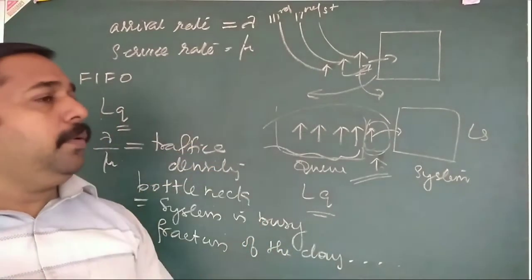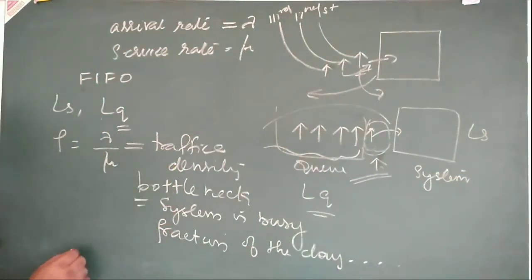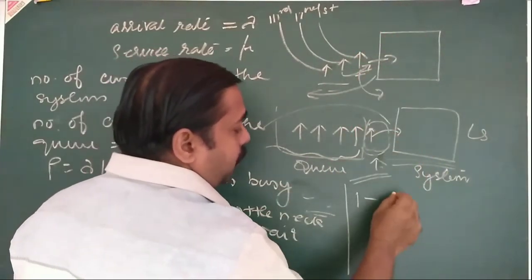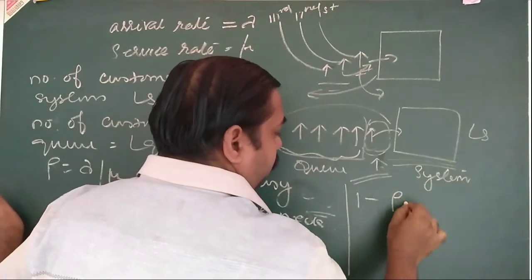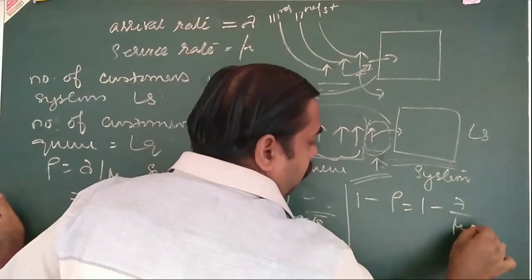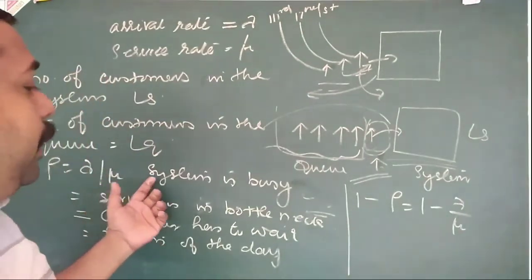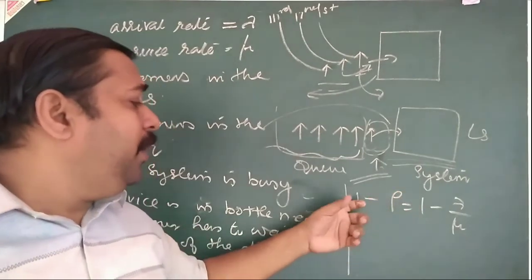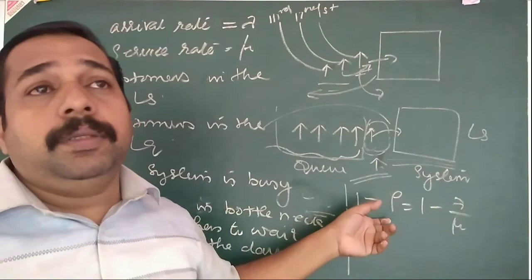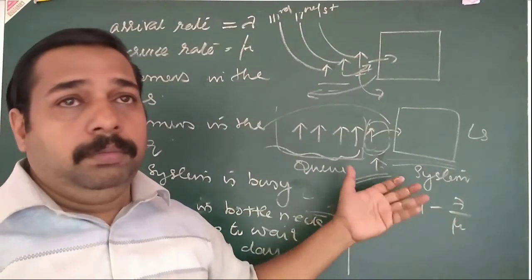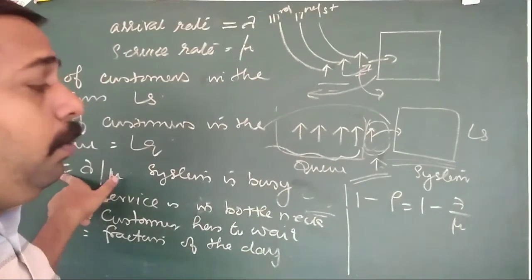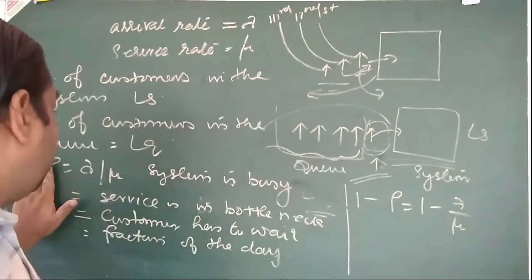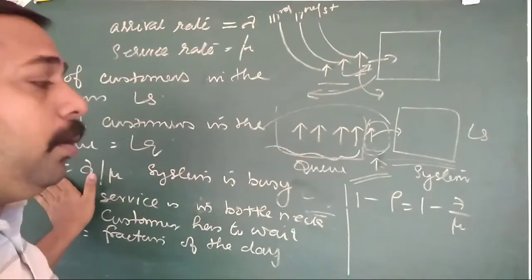Now we have to find the number of customers. The system is idle means there is no customer in the system. That is 1 minus rho, which is equal to 1 minus lambda by mu. What is the meaning of this? In probability, we use the 1 minus condition, meaning the complement. So fully busy means rho and not busy means 1 minus rho. That is the probability idea. So the system is busy means this formula rho.